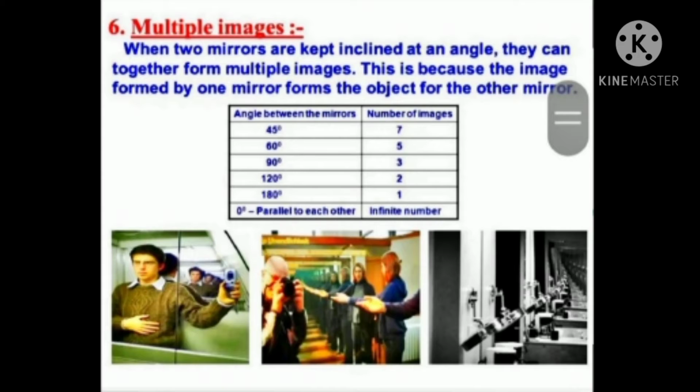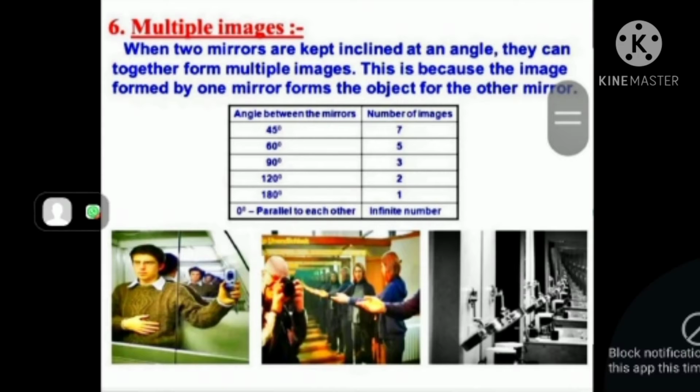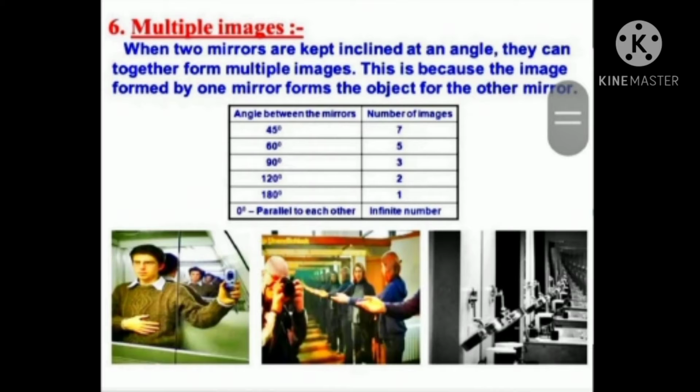Now there is a formula for finding the number of images formed by a pair of plane mirrors. The actual number of images formed depends upon the angle between the mirrors. So what is the formula? Number of images is equal to 360 upon theta minus 1 when the angle is even. And when the angle is odd, then number of images is equal to 360 upon theta.